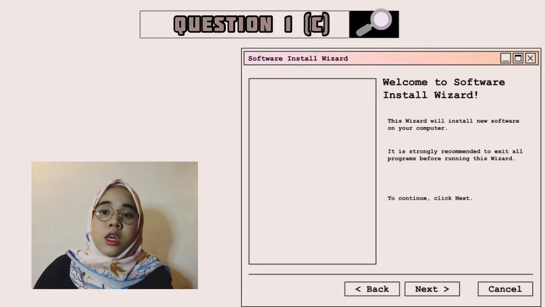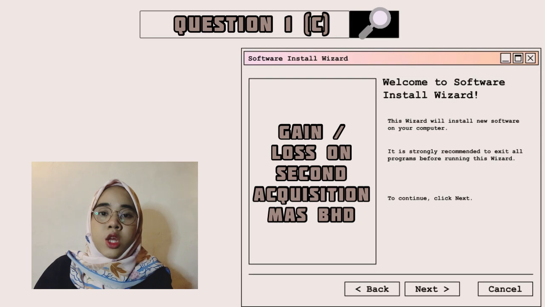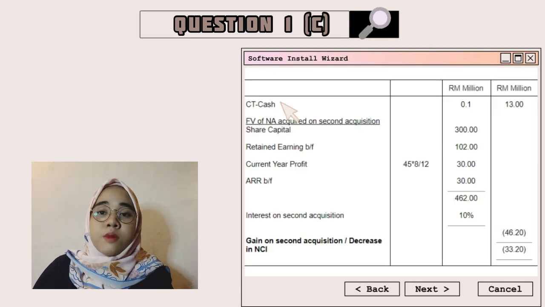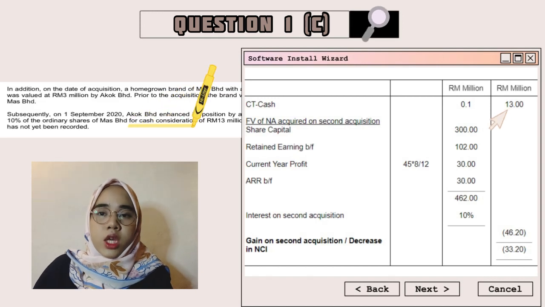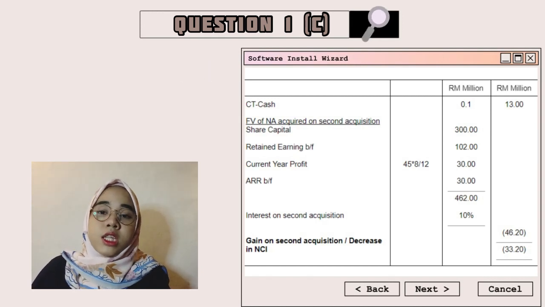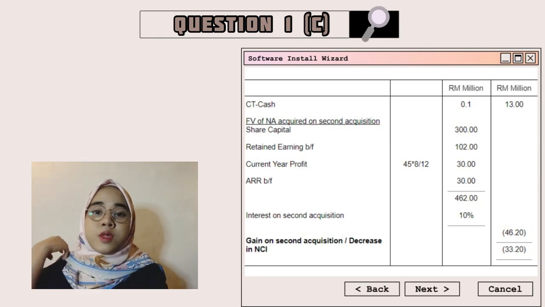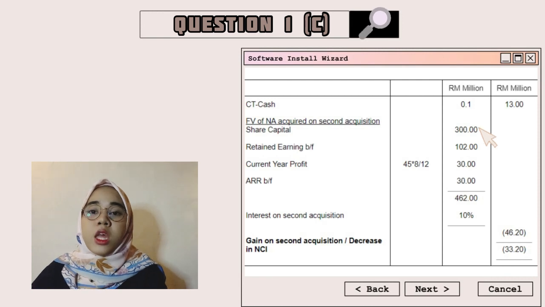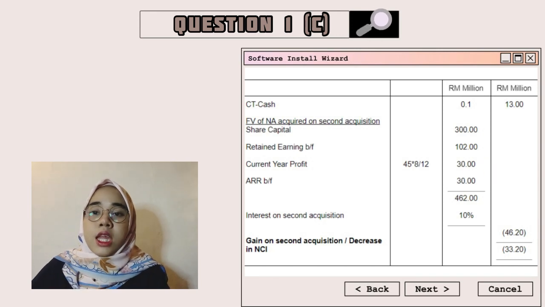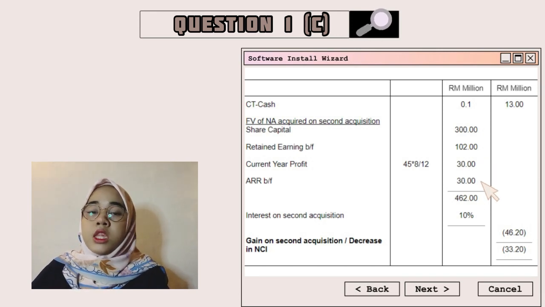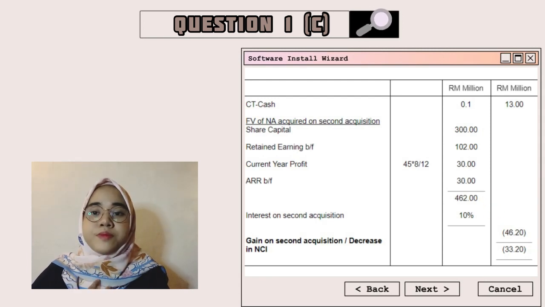For question 1C, we need to find the gain or loss on second acquisition of Mas Berhad. First step is cash consideration transferred 13 million, which is stated in the question. Next, we need to find the fair value of net asset on second acquisition by totalling up share capital 300 million, retained earning balance BF 102 million, current profit 30 million and ARR balance BF 30 million, and we get 462 million.